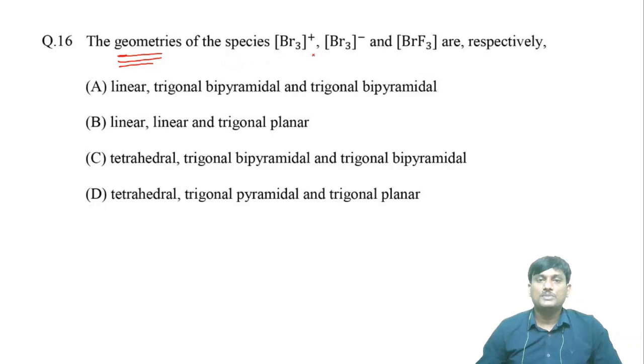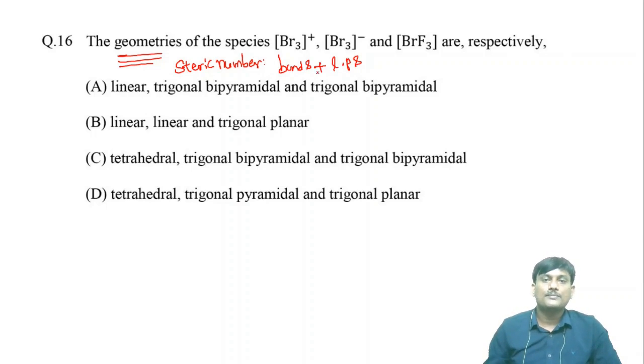Geometries of the species Br3 plus, Br3 minus, and BrF3 are respectively? Here the geometry depends on the steric number. What is the steric number? This is the sum of the number of bonds and the number of lone pairs on the central atom of the chemical species.